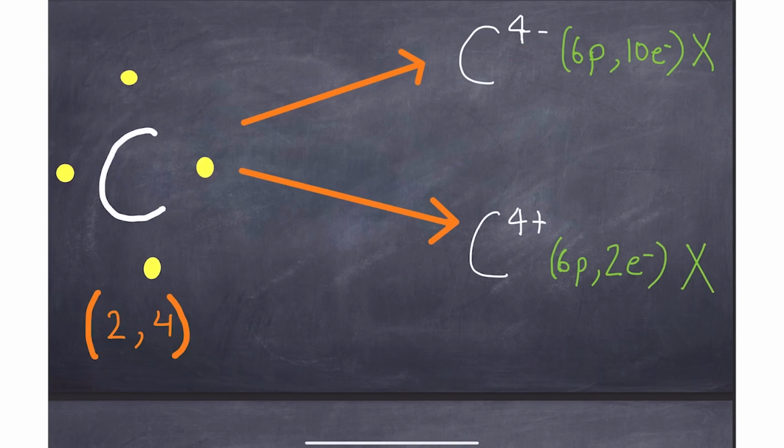So when the carbon anion is formed, you have 6 protons at the nucleus, but in the surrounding you have a total of 10 electrons, because it originally had 6 electrons. It took 4 more electrons to make sure the octet is complete, and because of this you have 10 electrons but only 6 protons.